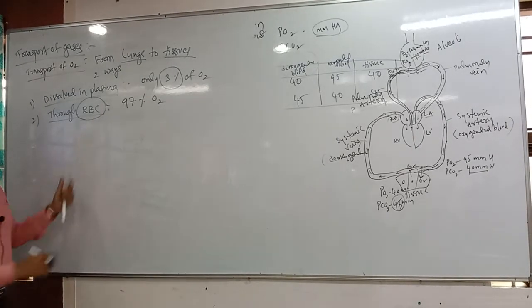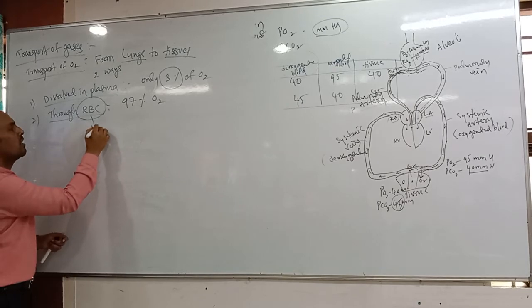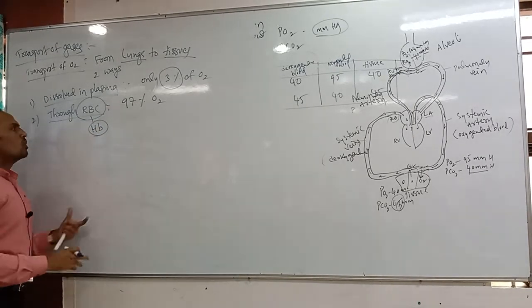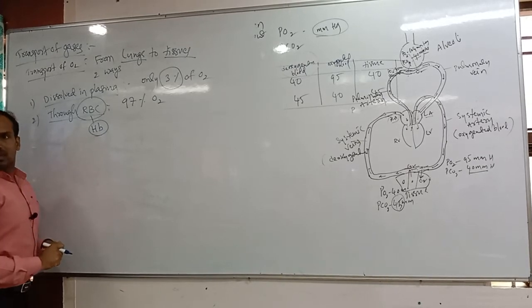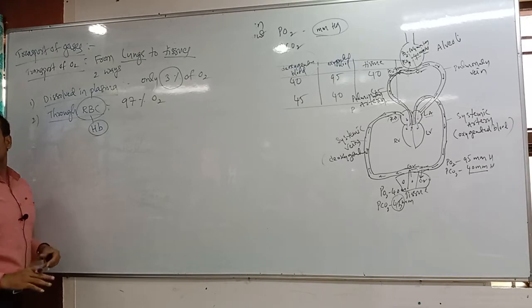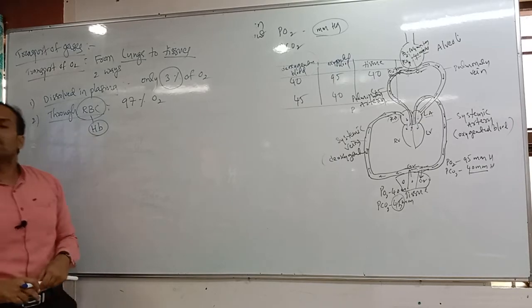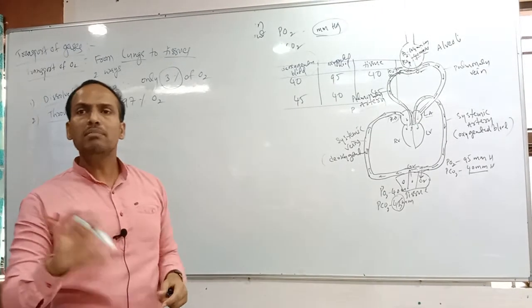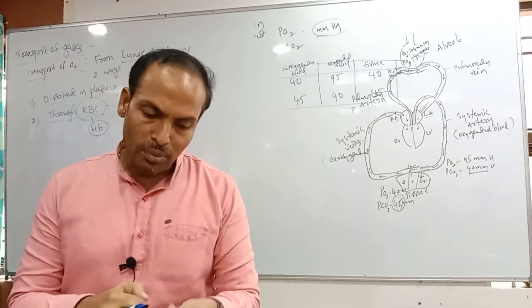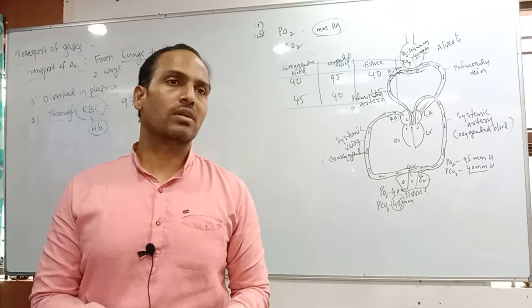Why? Because RBC contains a pigment called hemoglobin. Hemoglobin has two parts, heme and globin. Which one is protein and which one is non-protein? Globin is the protein and heme is non-protein.